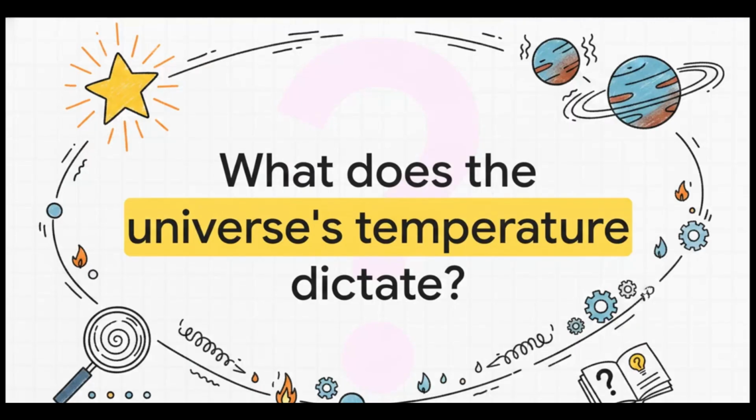Which leads us right to a fascinating final thought for this explainer. If Wien's law determines the color of heat and the Stefan-Boltzmann law dictates its emission, what does the exact thermal temperature of the universe itself dictate about everything we can actually see? Every star, every planet, and every single cooling ember is bound by these exact same thermal blueprints.